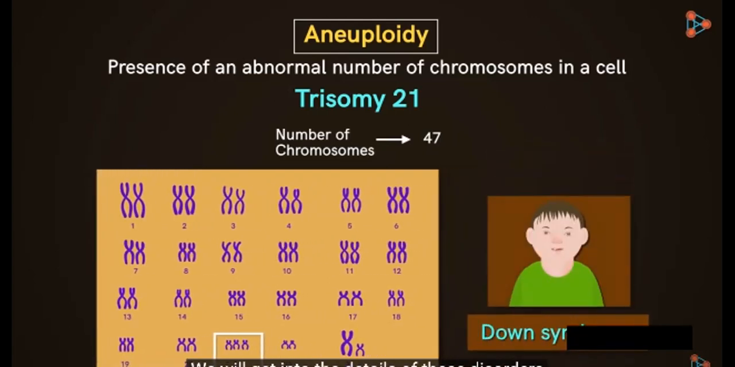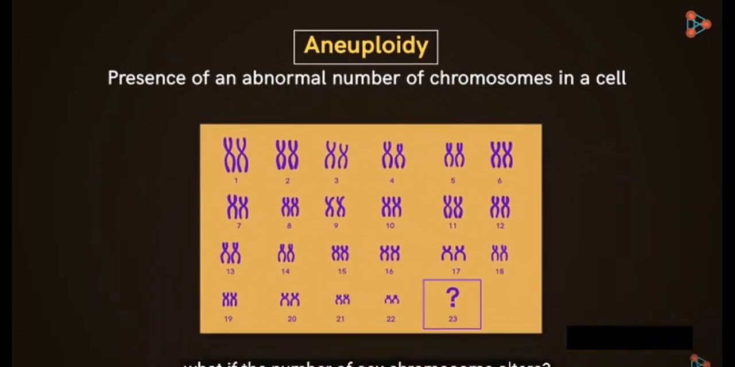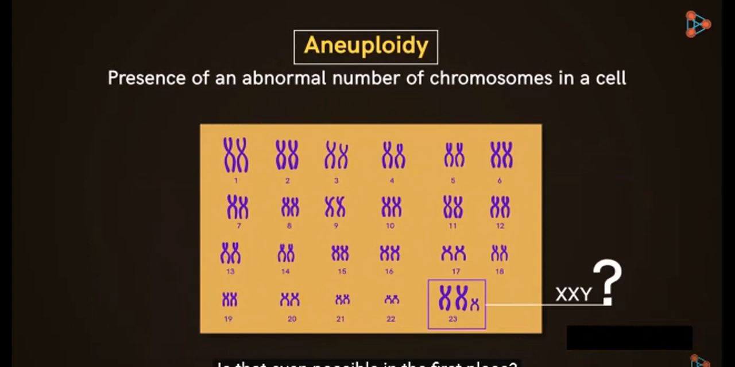We will get into the details of these disorders in our higher grades. But for now, let's focus on understanding the chromosomal mutations. This aneuploidy involved an autosome. Now tell me, what if the number of sex chromosomes alters? So instead of XY, what if an individual has XXY? Is that even possible in the first place?